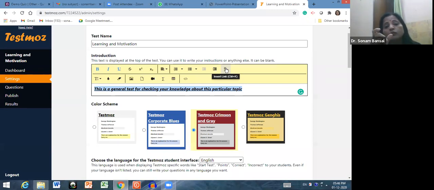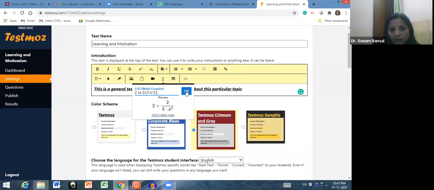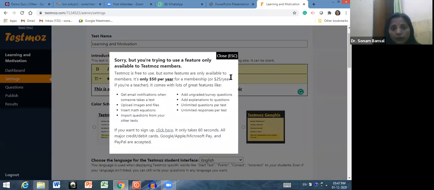Or you want to give a particular image link or a text link, so first of all you have to read this particular e-content from this link, and after that you have to give the answers of these questions, then you can also do that. From here you can insert tables, and you can insert mathematical equations also by clicking over here like this. Okay,